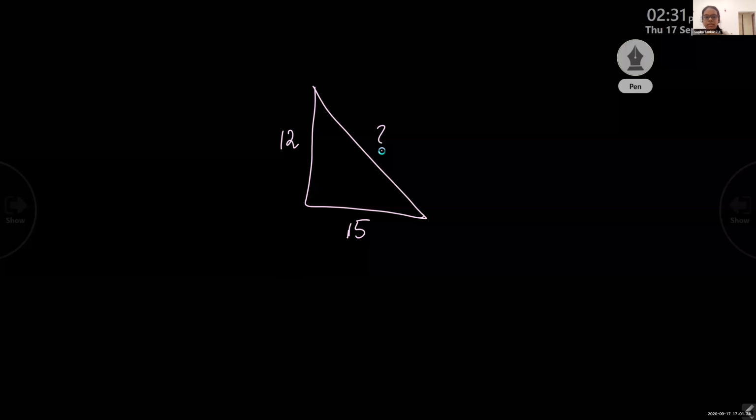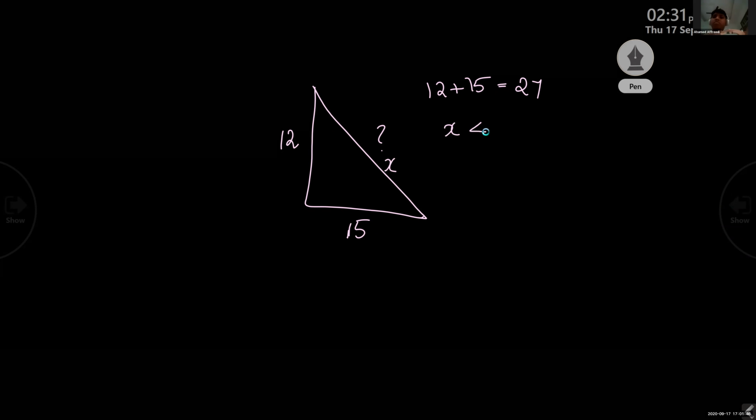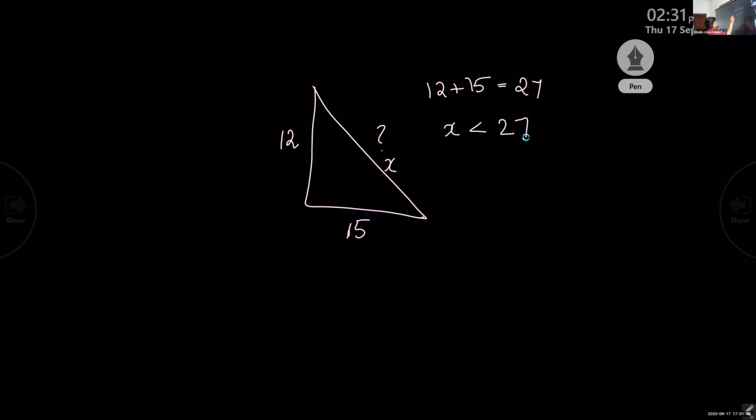Because 12 plus 15 is equal to 27. Sum of any two sides should be greater than the third side. That means the third side should be less than the sum of the other two sides. So we can say, let it be x. X should be less than 27.